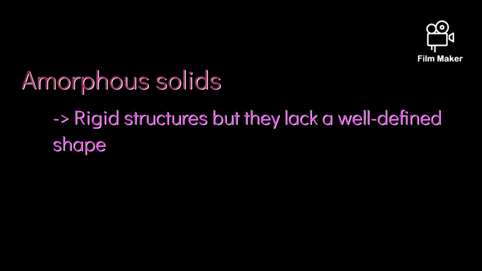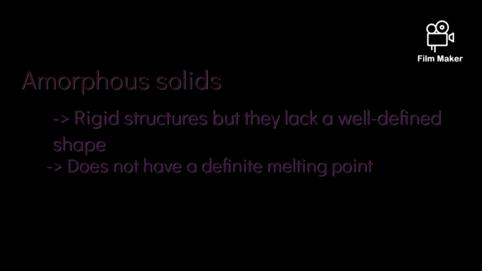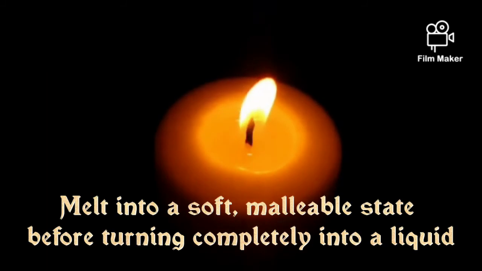Amorphous solids literally means the solid without form. Unlike crystalline solids, amorphous solids have a rigid structure, but they lack a well-defined shape. They do not have geometric shape, so they are not crystalline. This is why they do not have edges like crystals do. Amorphous solids do not have a definite melting point. Instead, they melt gradually over a range of temperatures because the bonds do not break all at once. This means an amorphous solid will melt into a soft, malleable state before turning completely into a liquid.